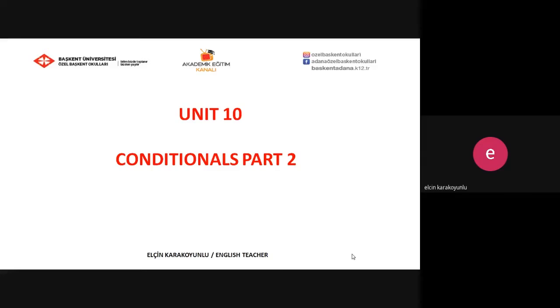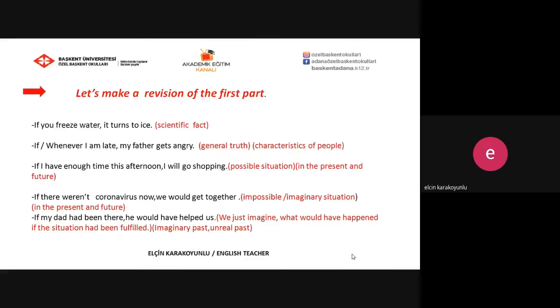As you know, last week we learned all types of conditionals in the first part. Today I'll present if conditionals part 2. In other words, we will learn mixed conditionals. But first, I want to remind you of all types of conditionals in some sentences. Let's make a revision of the first part.